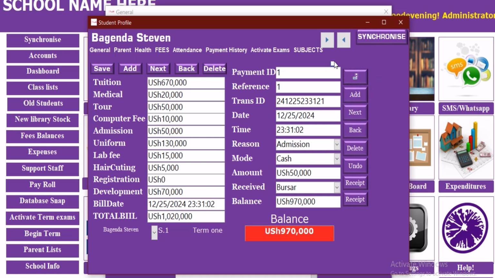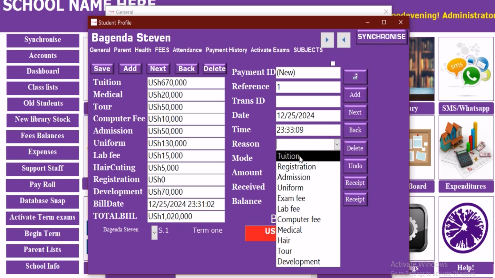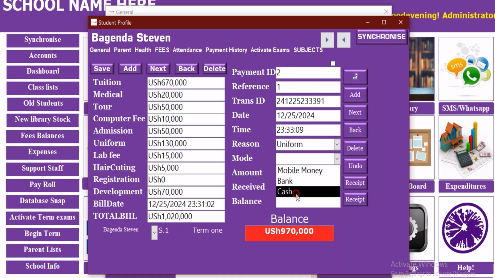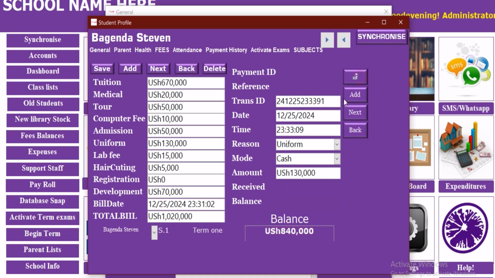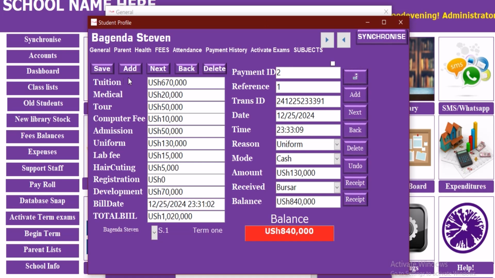Then from there we can still add another transaction. He has also brought uniform. How much is the uniform? We can talk about this. It is this amount, and therefore when we add here, it will automatically give you the balances down here. So we go by that. Those are the payments that he has made for today.